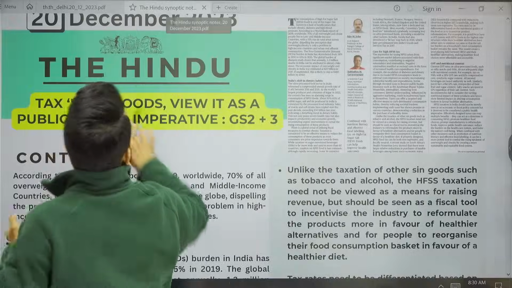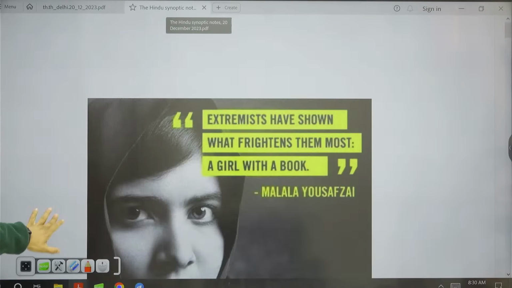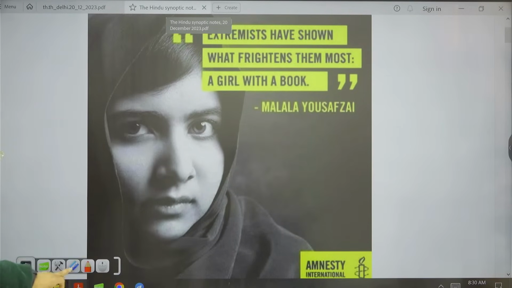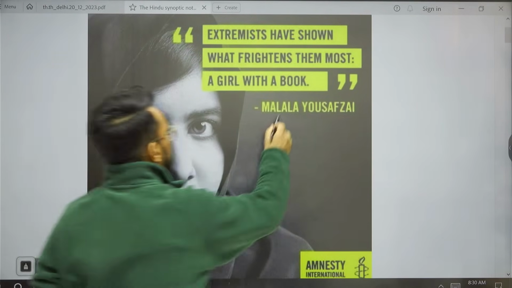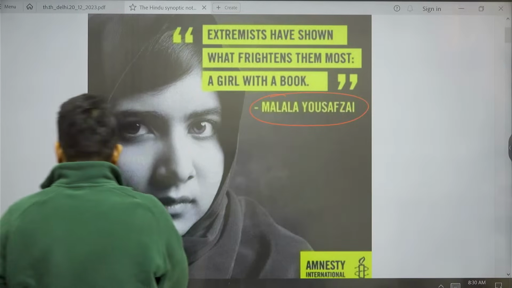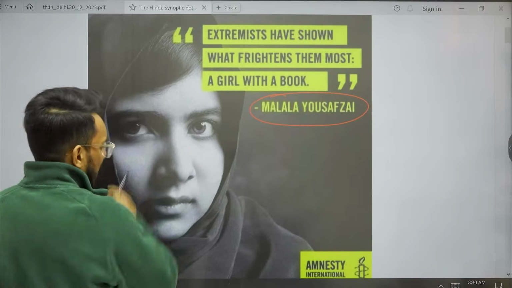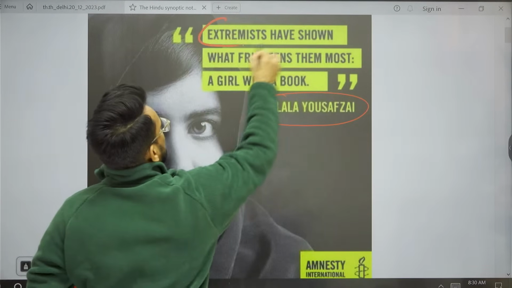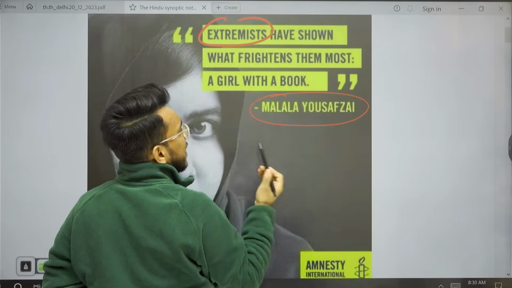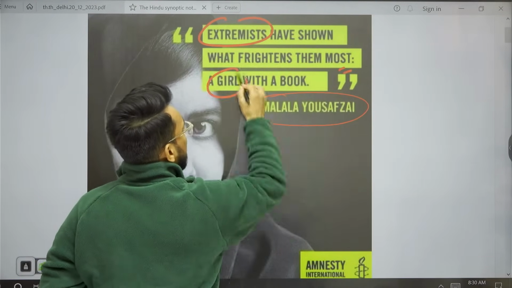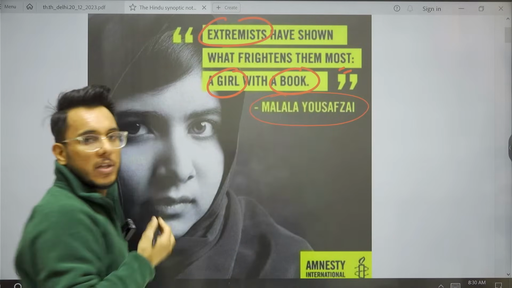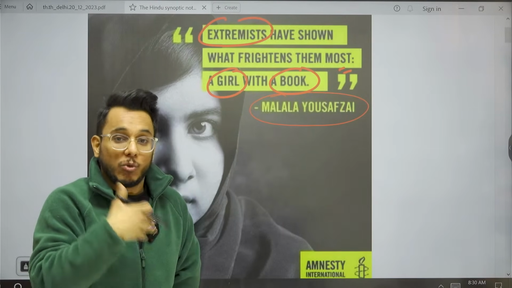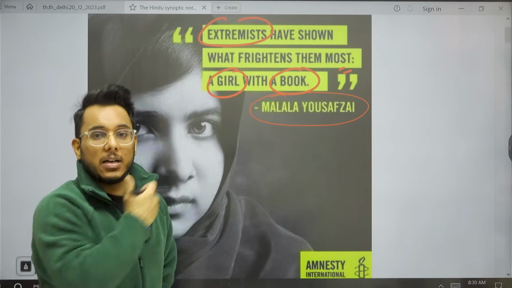Okay, so every class we start with the GS quotation. Today we are going to take a quotation from Malala Yousafzai, who has also been the winner of the Nobel Prize. She says, extremists have shown what frightens them the most: a girl with a book. So extremists have shown that they are frightened by a girl with a book.